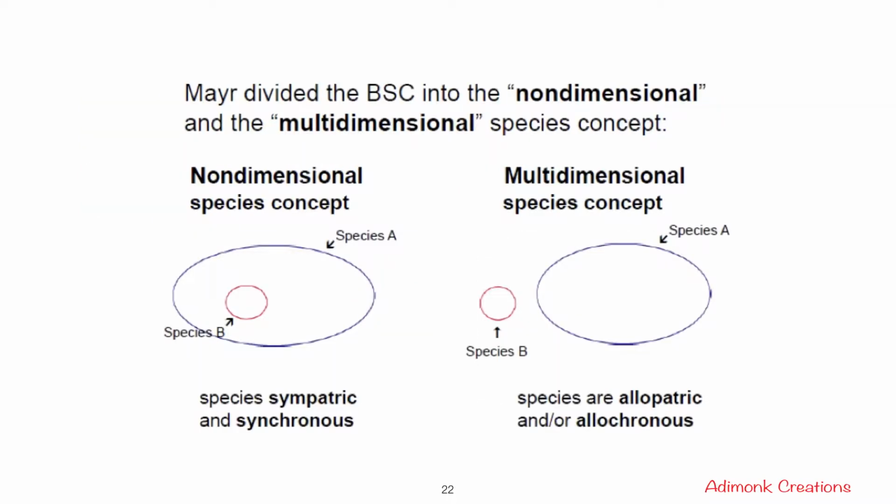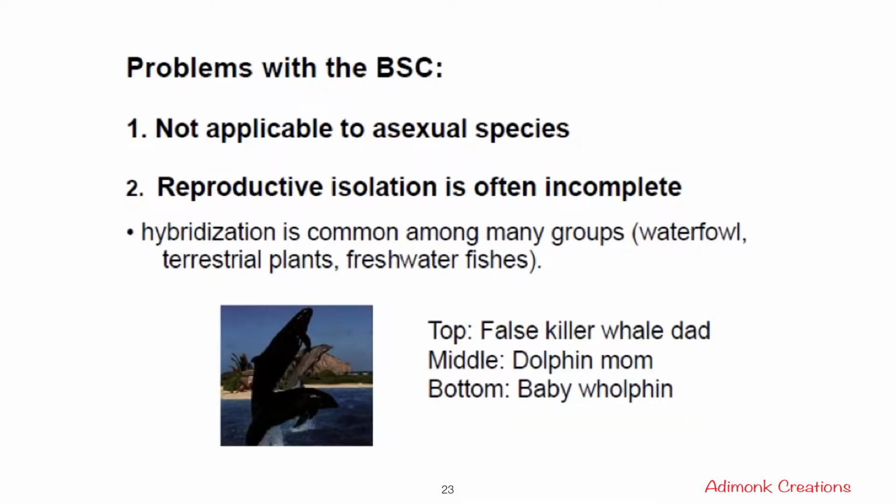And Mayr further divided the biological species concept into the non-dimensional and the multi-dimensional species concept. In the non-dimensional species concept, two different species were interconnected but they could not interbreed. And in the multi-dimensional species concept, two species were geographically dispersed from one another and they could not interbreed. The problem with the biological species concept was that it was not applicable to asexual species. Second, reproductive isolation is often incomplete.